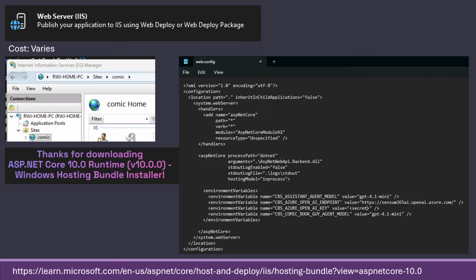Next up, we have traditional IIS servers. So I installed IIS on my local machine and made a new site called Comic. Because I didn't have it on my machine, I don't normally host anything there. I needed to download the hosting bundle. And once I did that, I needed to go into the web config and set my environment variables on the ASP.NET Core node here. And then it works.